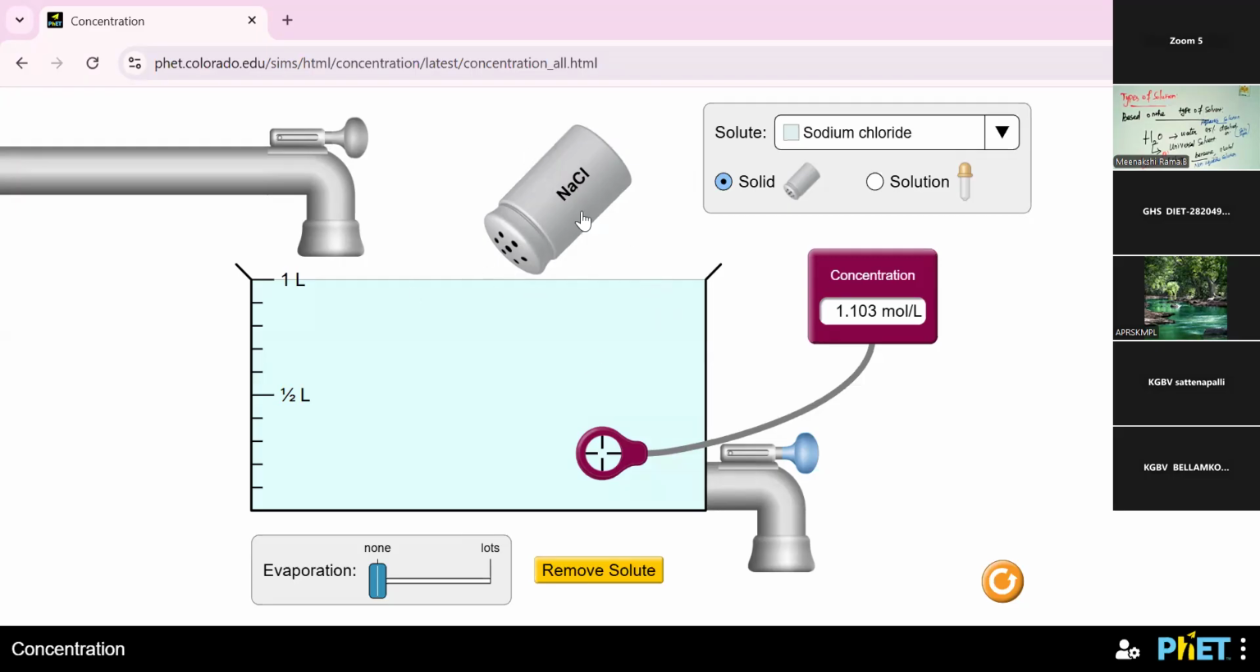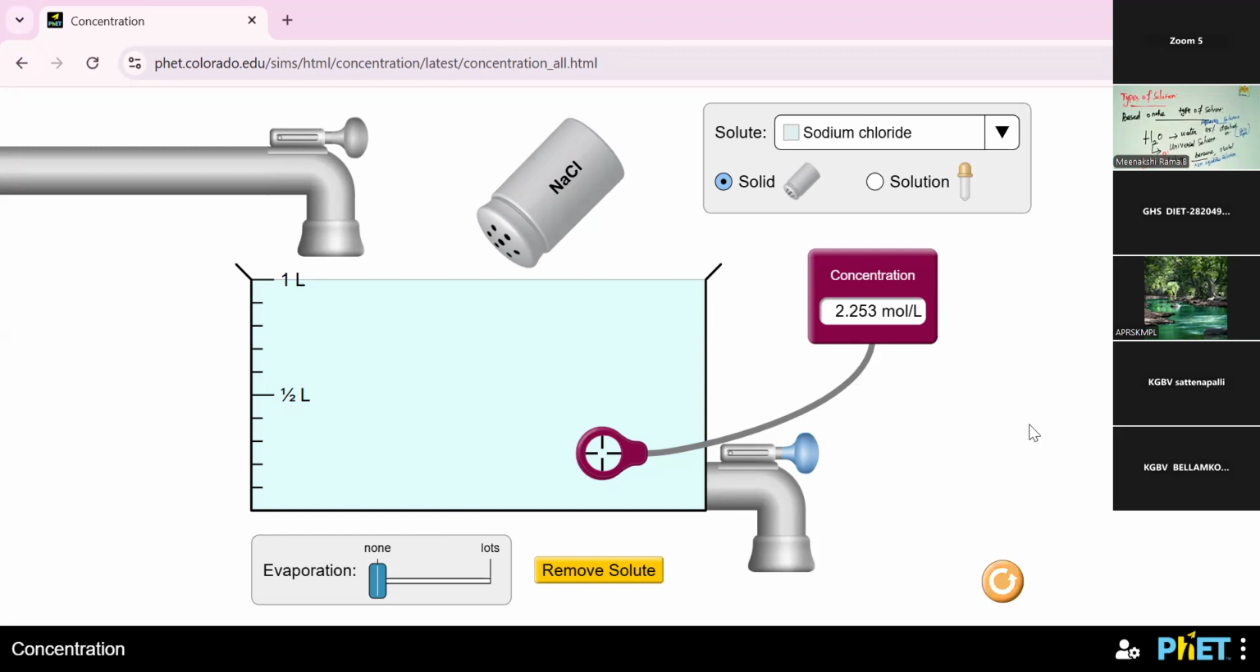So, the amount of solute is higher, so the concentration is also higher. When I add some amount of solute, immediately the concentration level also increases. So, with the help of this simulation, we learned what concentration is. Concentration means how much amount of solute is mixed in the solvent. So, that is the concept of concentration. Okay. So, clear?